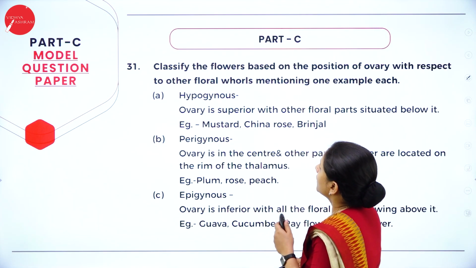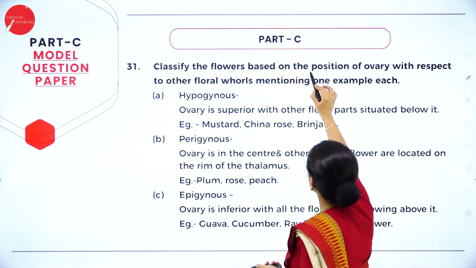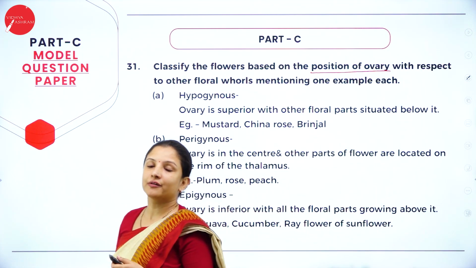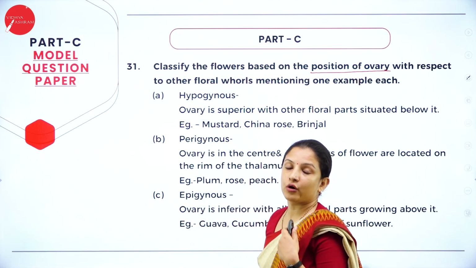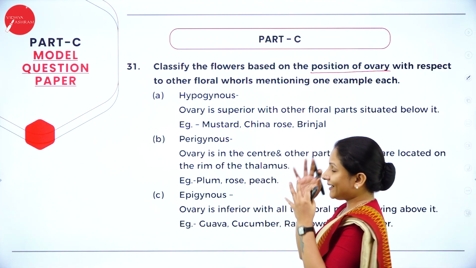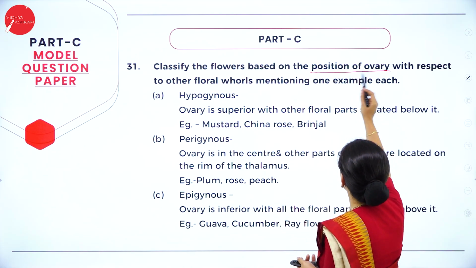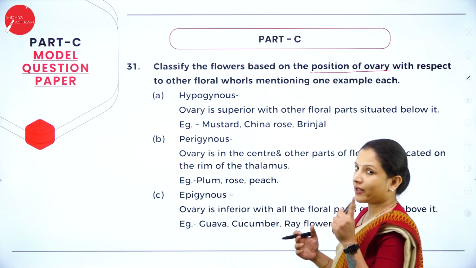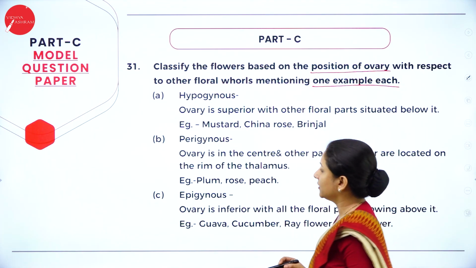Moving further. Classify the flowers based on the position of ovary. You can classify flowers based on the estivation, or based on the attachment of the stamens, like that, and all classification is there. So read the question properly. Here what have they asked? Classify the flowers based on the position of the ovary with respect to other floral whorls, mentioning one example. Here also you need to write one example each.